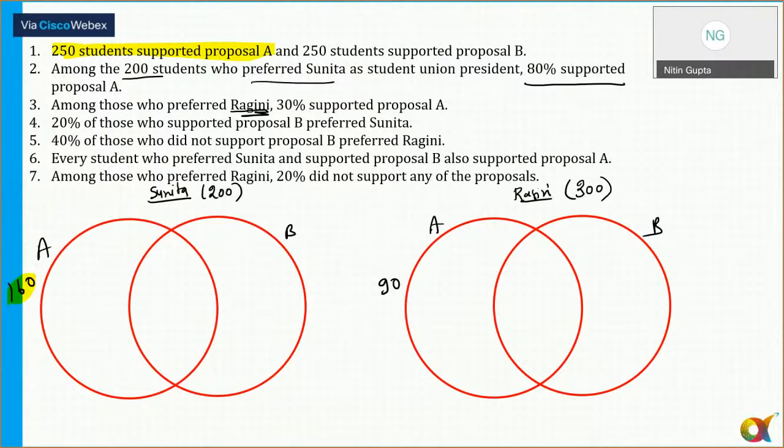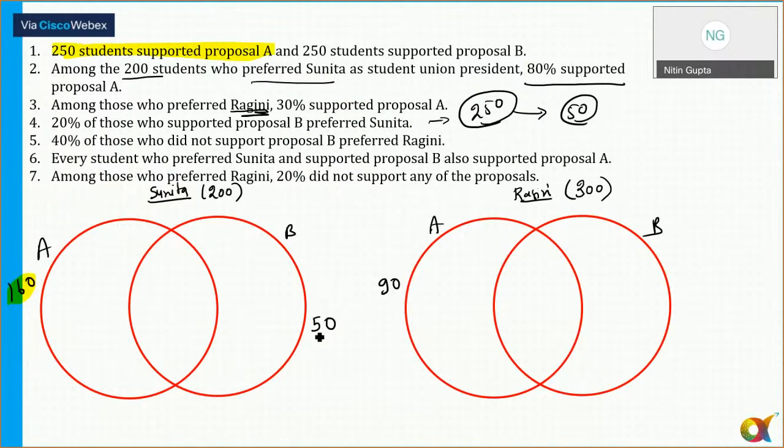Now 25% of those who supported proposal B. So proposal B is supported by how many? 250 people support proposal B, and 25% of this prefer Sunita. So they prefer Sunita. So I'll write down here 50. They prefer Sunita.